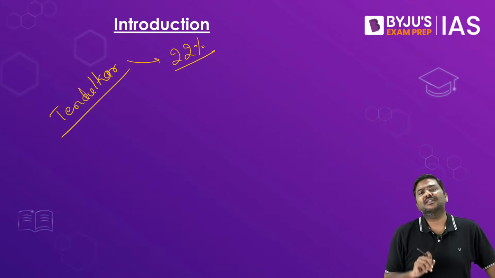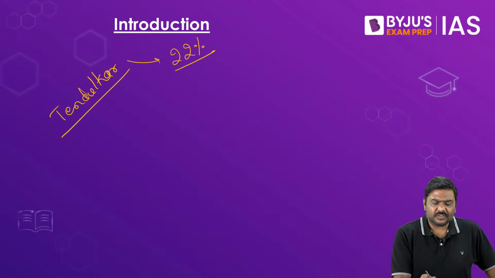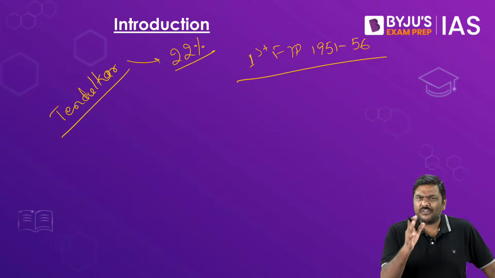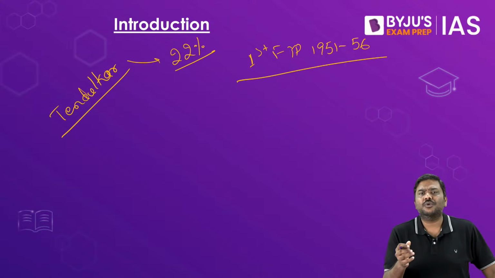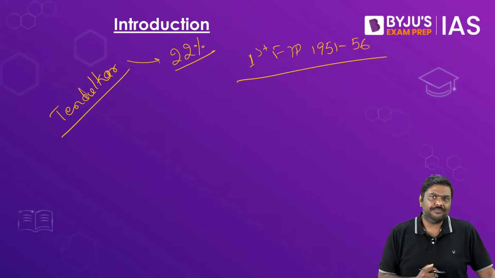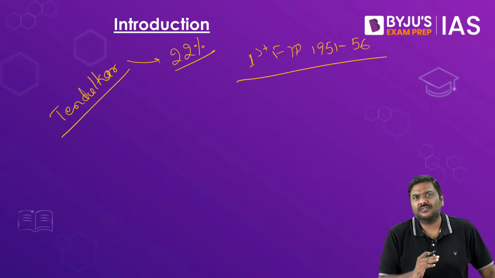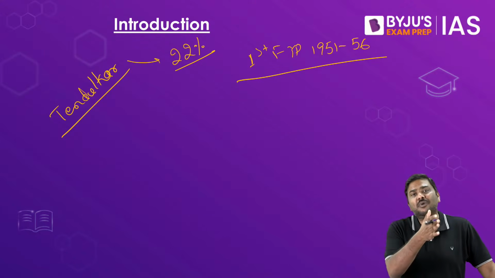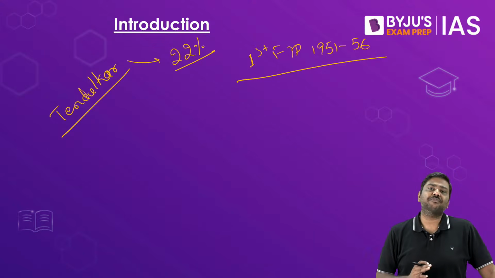After independence, the government started with the first five-year plan from 1951 to 56. One of the very important objectives of the first five-year plan was to address the poverty situation in India. During that phase itself, the government again introduced, or reintroduced, the concept of the public distribution system.